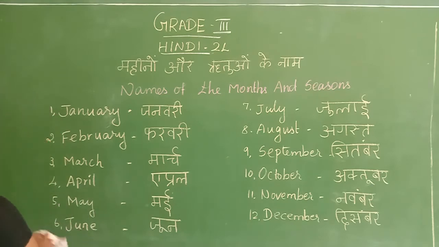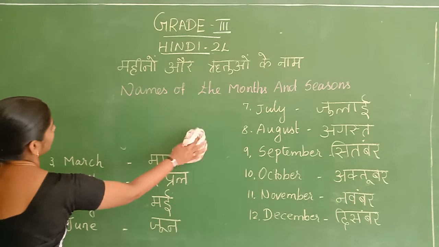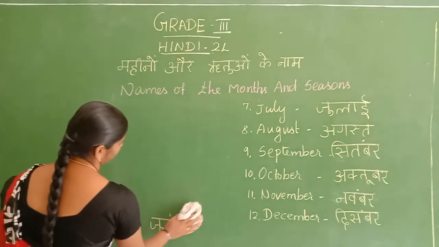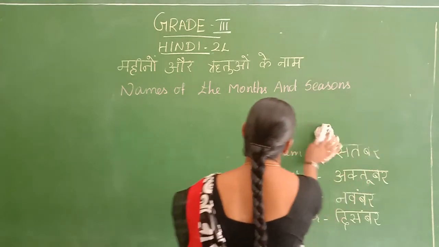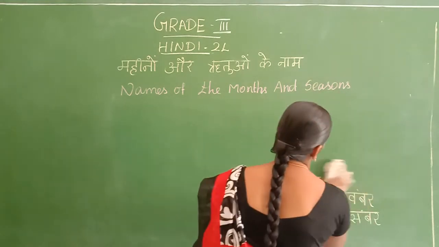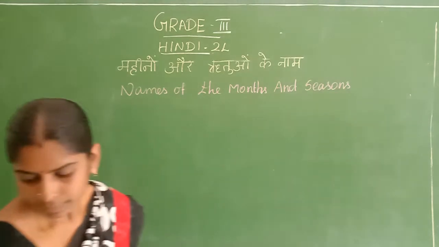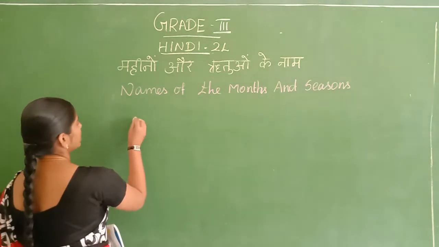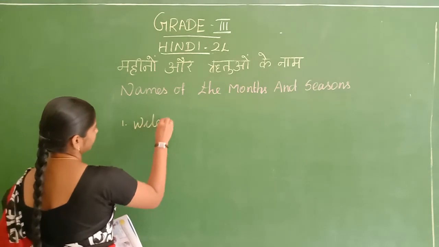Okay, now the seasons. Shall we see the seasons? How many seasons do we have, children, in India? In India we have 4 seasons. Okay, shall we see that? What are they? We have 4 seasons. What is that? Winter season.